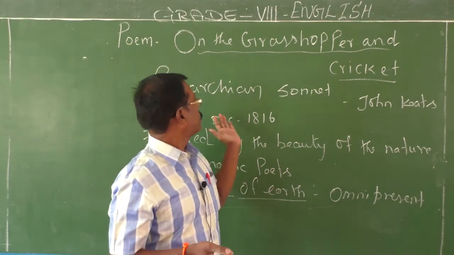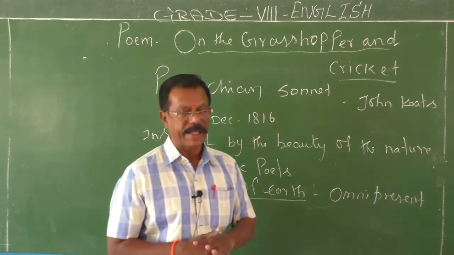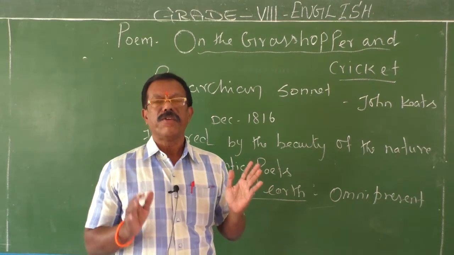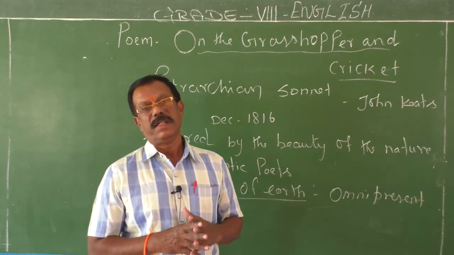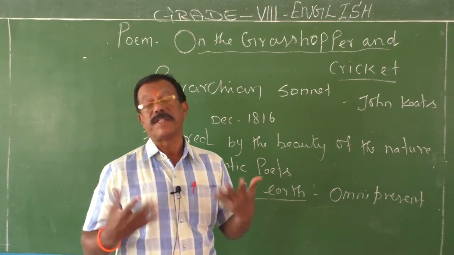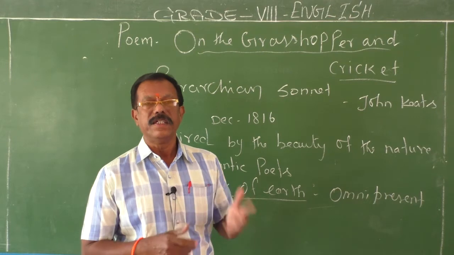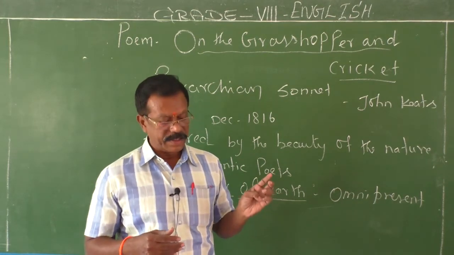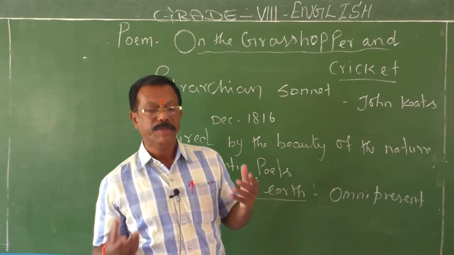This poem is entitled On the Grasshopper and Cricket. Actually, do you know, children, this poem is a fine piece of Petrarchan sonnet, written by the famous poet John Keats. This poem was written by him in December 1816. This poem was inspired by the beauty of nature.